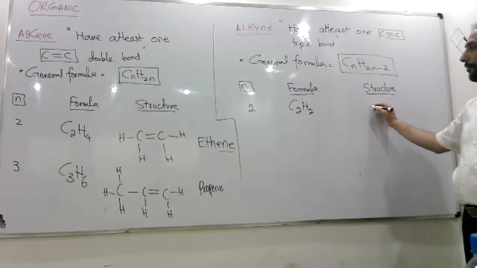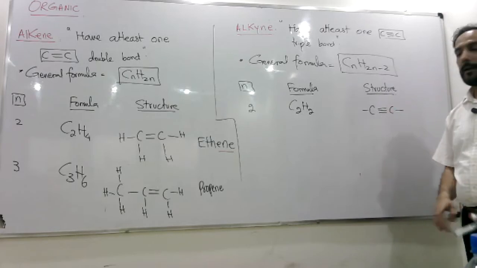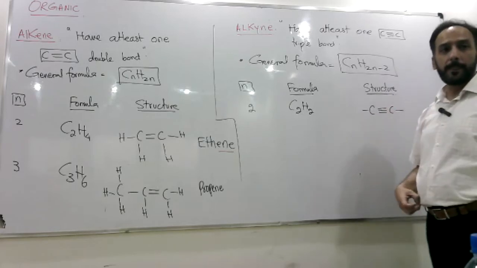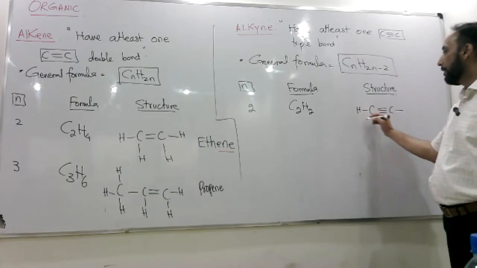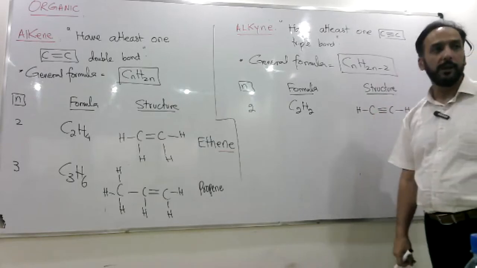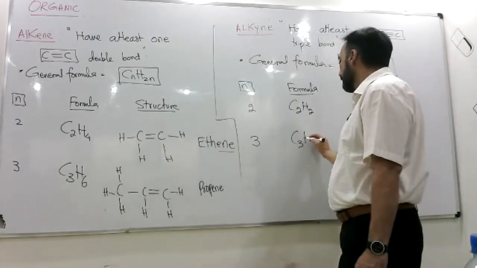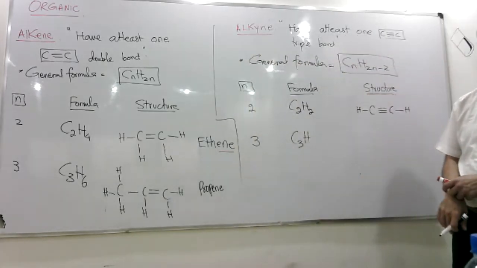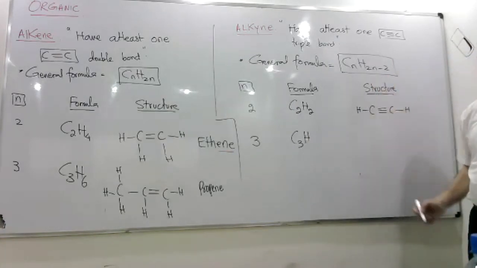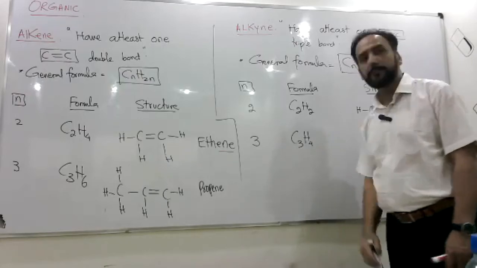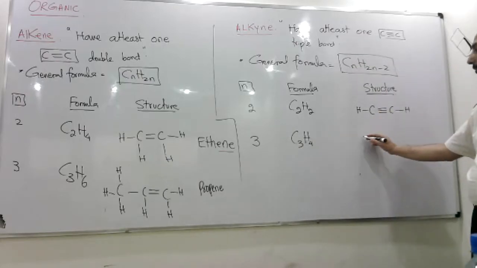And if I draw the structure of alkyne, the carbon-carbon having a triple bond, and then each carbon will get one hydrogen. Okay, देखो carbon के 3 bonds बनने, one hydrogen on each carbon. Then if the value of n is 3, C3, 2n हो जाएगा 6, 6 minus 2, 4, C3H4. Now that will be like 3 carbons having one triple bond.